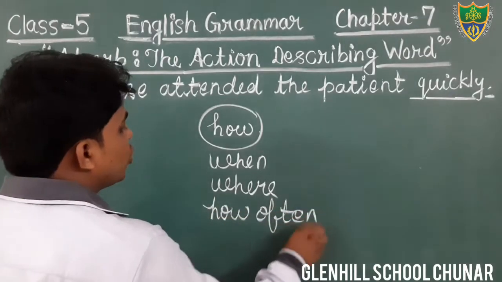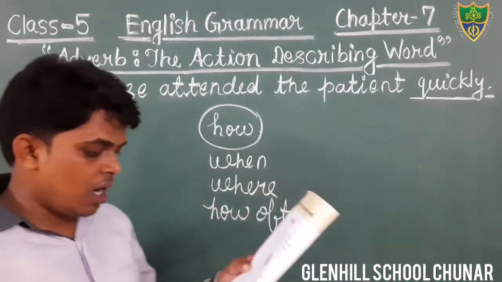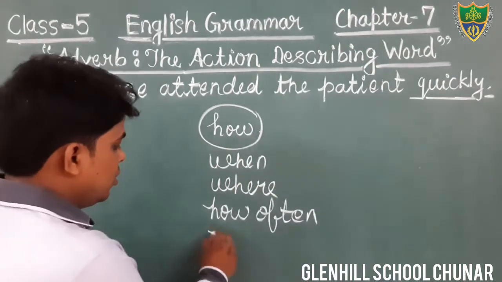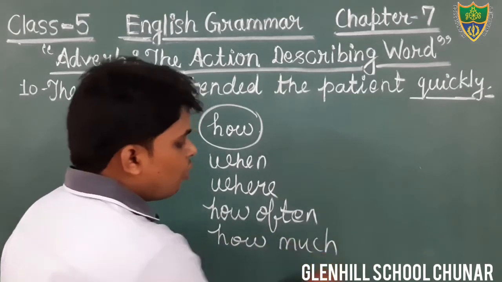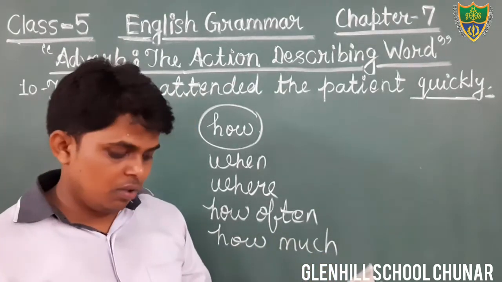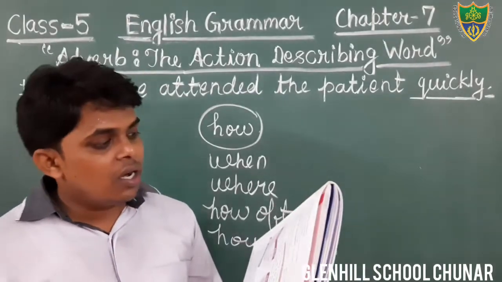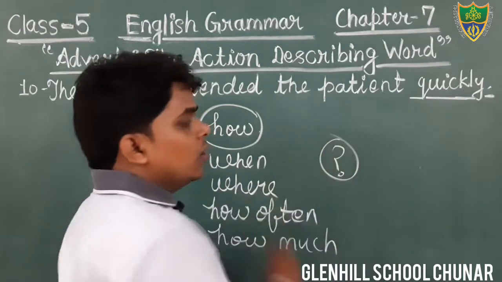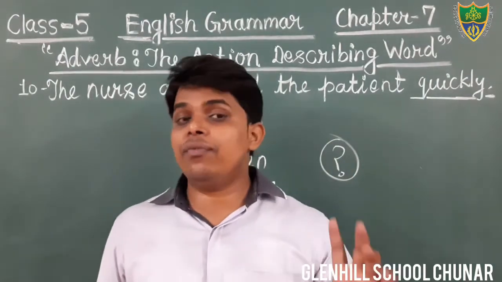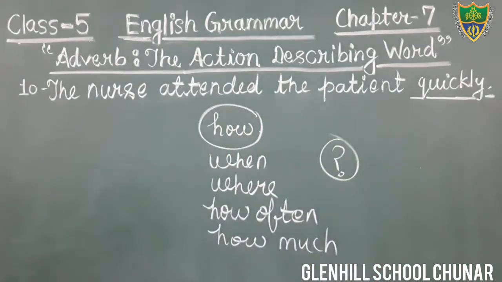These things you have to keep in your mind. Adverb of degree gives the answer of the question how much, that is uncountable. And adverb of interrogation is used to ask the question. There are 6 kinds of adverb given in your book.